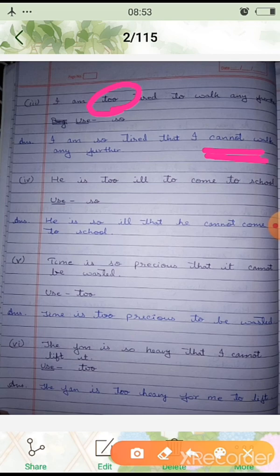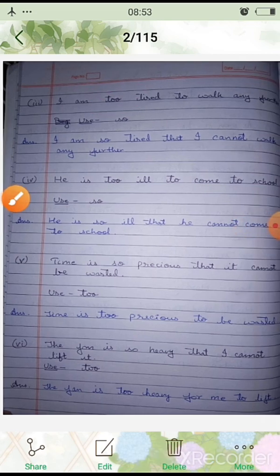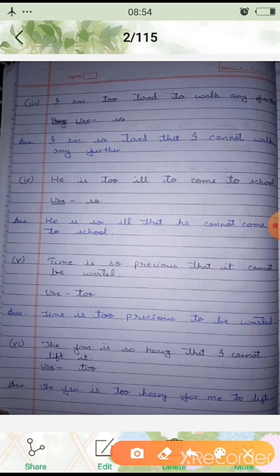Okay, because this "am" is given, the verb is given in present tense, so we are using can, and "too" is there. "Too" is a negative adverb, so that has been changed into not. Now here after this, the second example you can see: he is too ill to come to school. He is too ill to come to school.